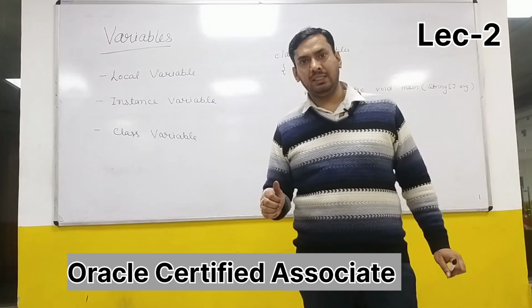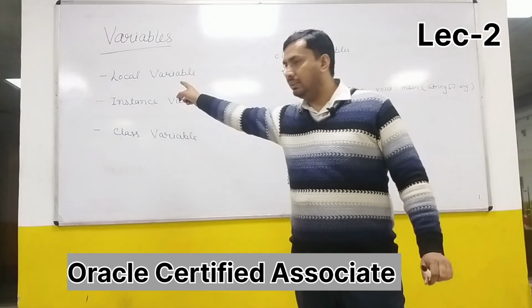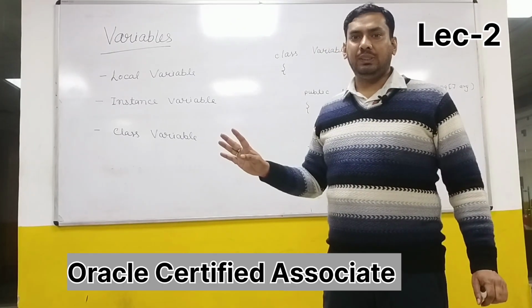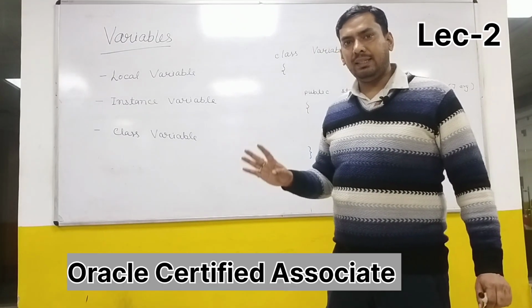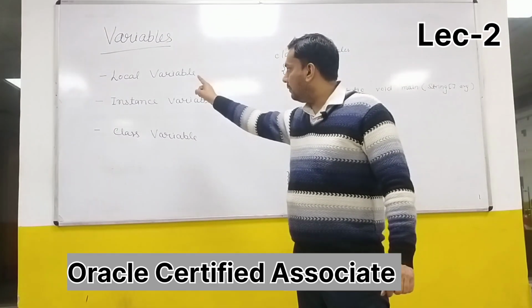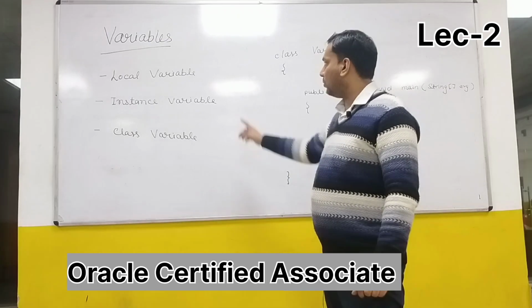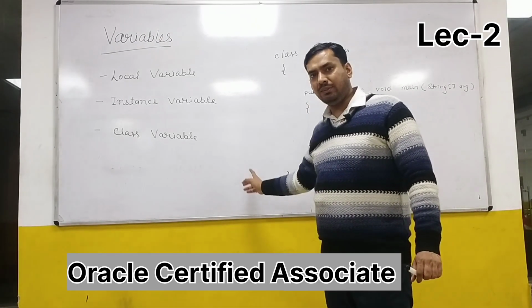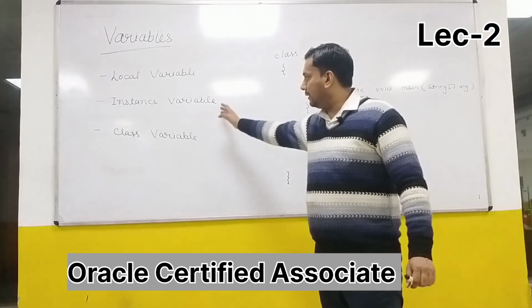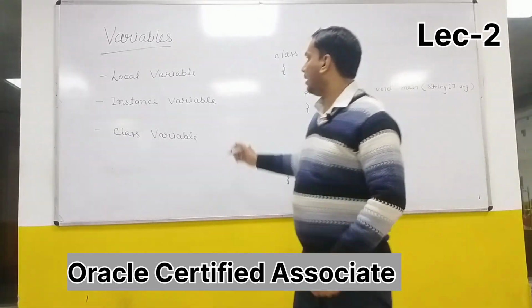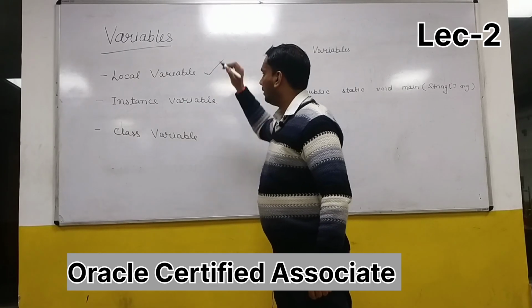But this is a concept which is not clear to the majority of students, and many questions are asked based on the local variable. So we'll discuss local variables in detail in today's video, and we'll talk about instance variable and class variable in the next video.